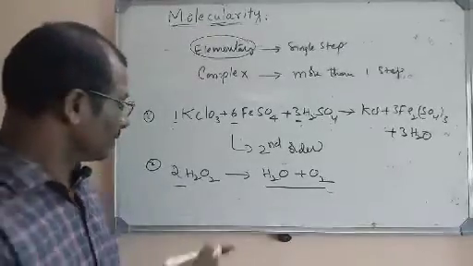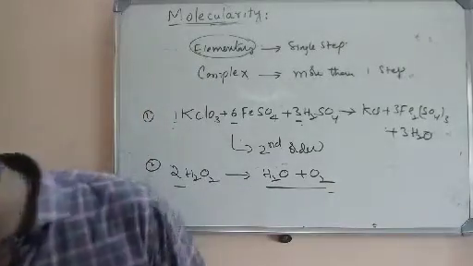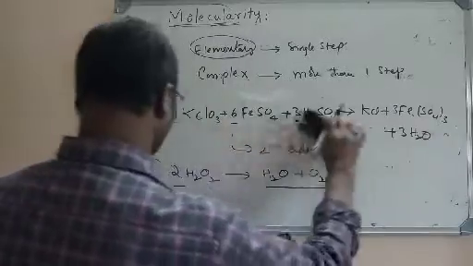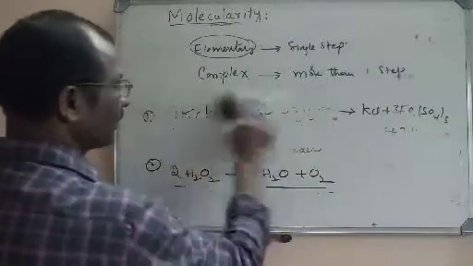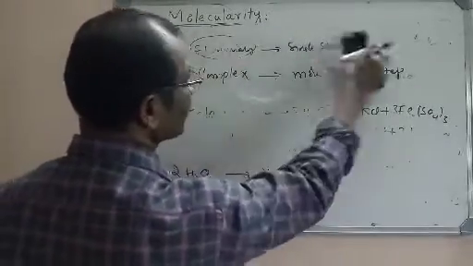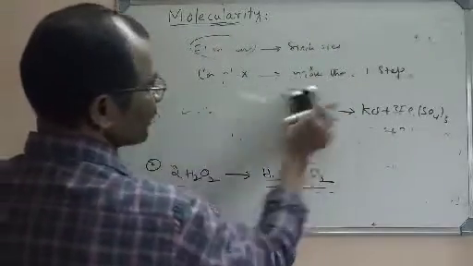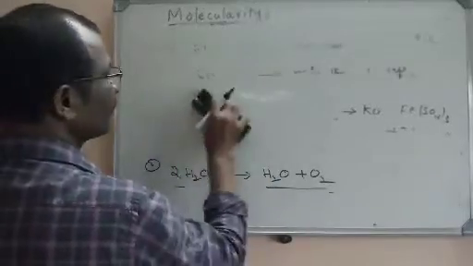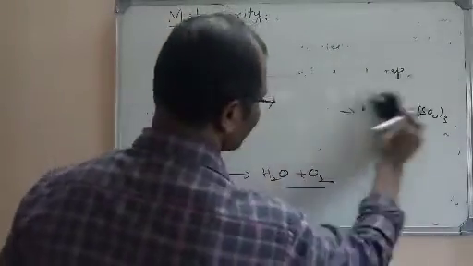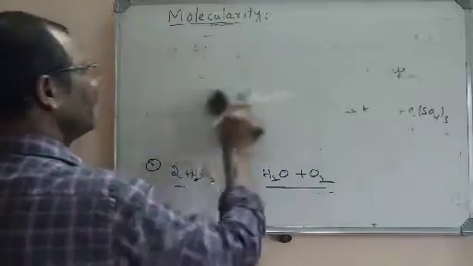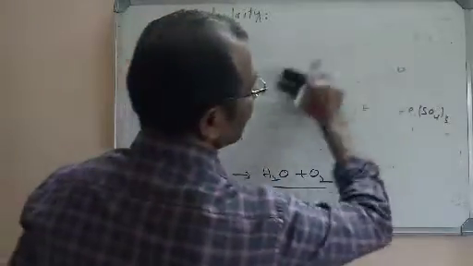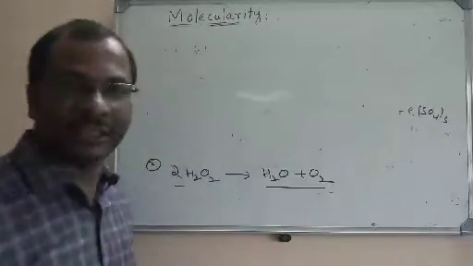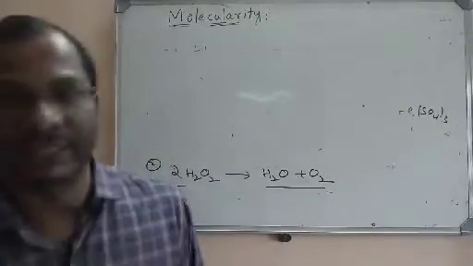I will tell. So if you see this reaction, decomposition of hydrogen peroxide, here also literally it seems to be a second order reaction, but practically it is a first order reaction. The decomposition of H2O2 is a first order reaction. Again, don't be confused with the order of the reaction, because order of the reaction can be expressed or calculated through the experimental value, not by the equation. So there is no surprise in it.